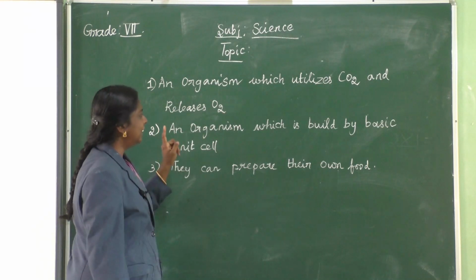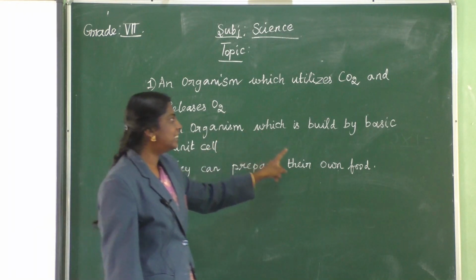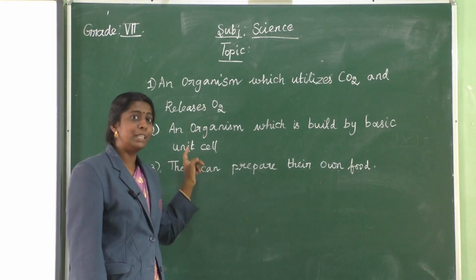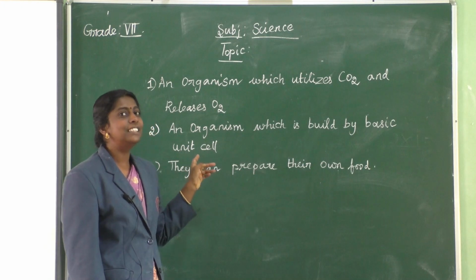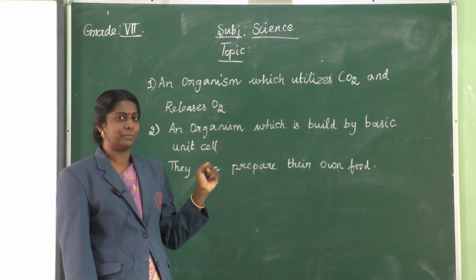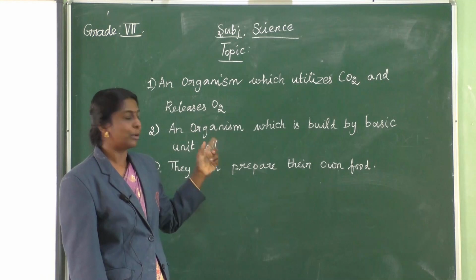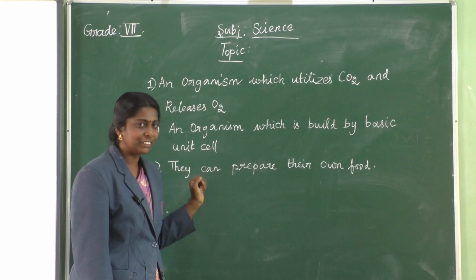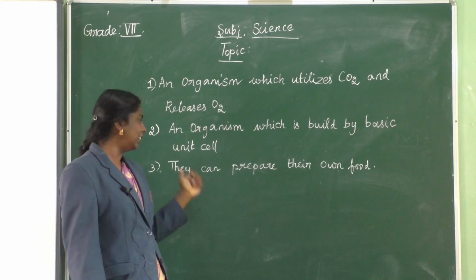The second clue is, it is about an organism which is built by the basic unit, the cell. It is a multicellular organism. Not only a cell, it is all about a multicellular organism. Have you guessed? Okay, let me give the final clue.